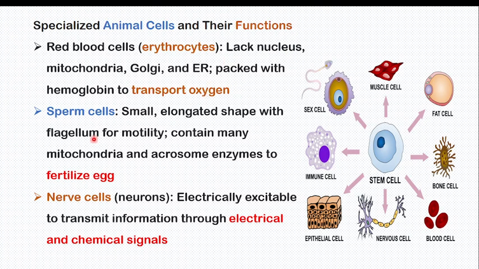For the sperm, they are adapted to do their function because they are elongated in shape. They have a flagellum which helps them to move very well. They contain many mitochondria to give energy. And they have an acrosome to digest the envelope of the ovum. The acrosome digests this envelope so that the sperm can enter.